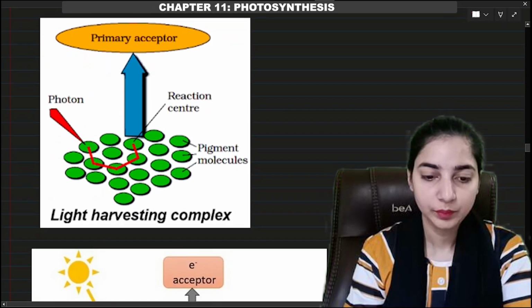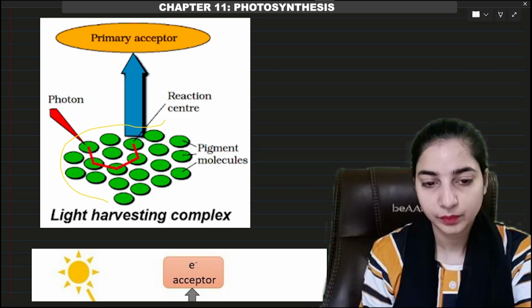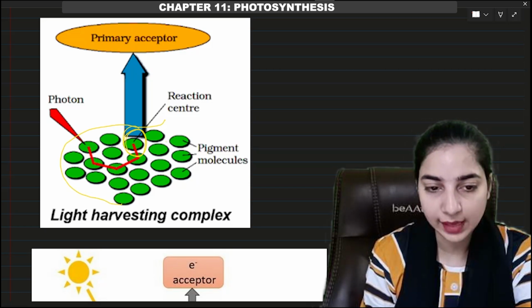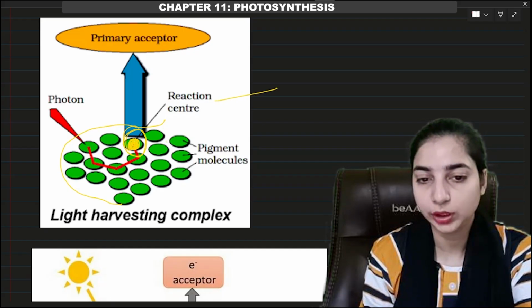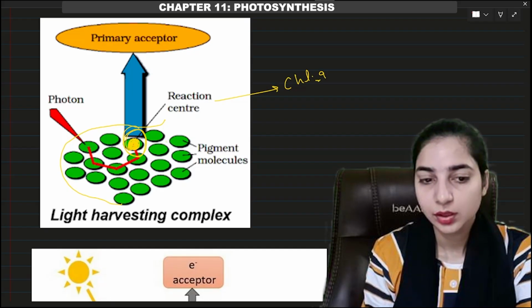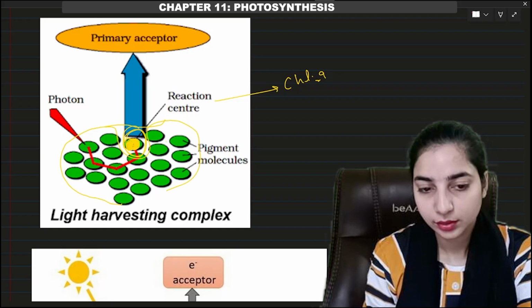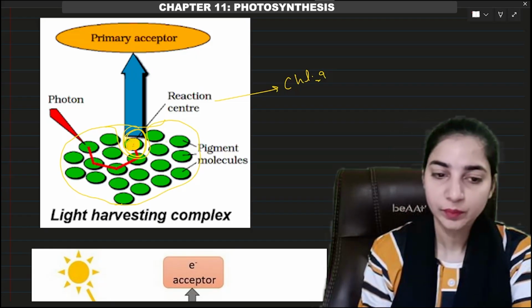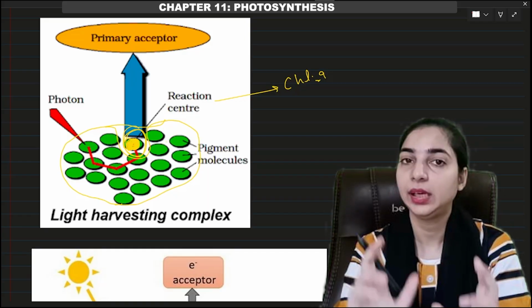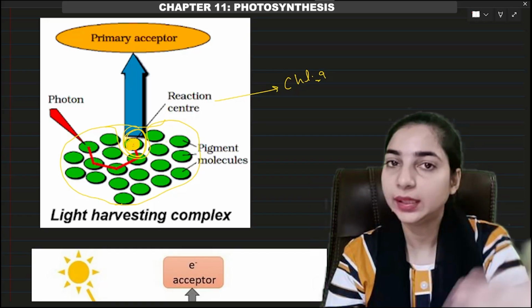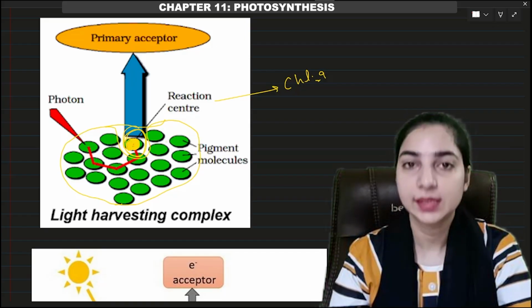Here we have the figure showing the light harvesting complex. This is the light harvesting complex. This one molecule is the reaction center. This is the reaction center, chlorophyll A molecule, the chief molecule, chlorophyll A. One is the reaction center, and all the others are the helper molecules. These are the light harvesting complex. So the light harvesting complex contains all the molecules other than the chlorophyll A, the reaction center, and they are together known as the light harvesting system.